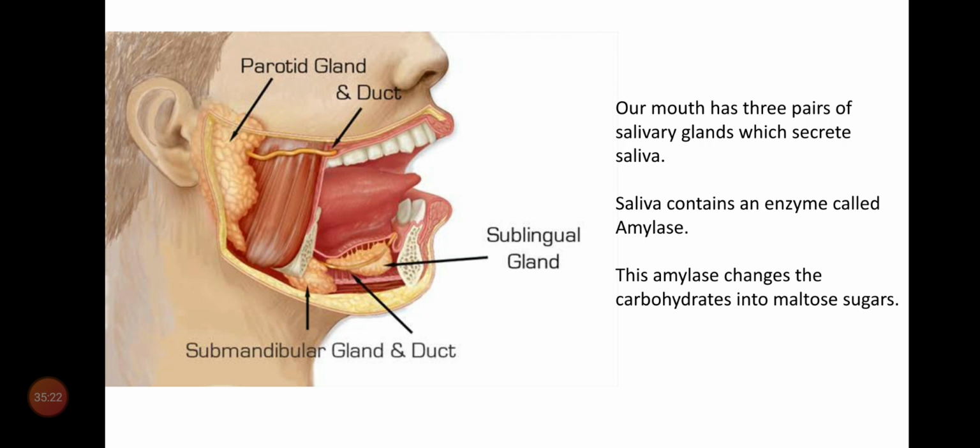Three pairs means six glands. Where are they located? Some are under the ear. These are called parotid glands. Some glands are under the tongue. These are called sublingual glands. Some glands are under the maxilla. Maxilla means jawbone. So these are called submaxillary glands.